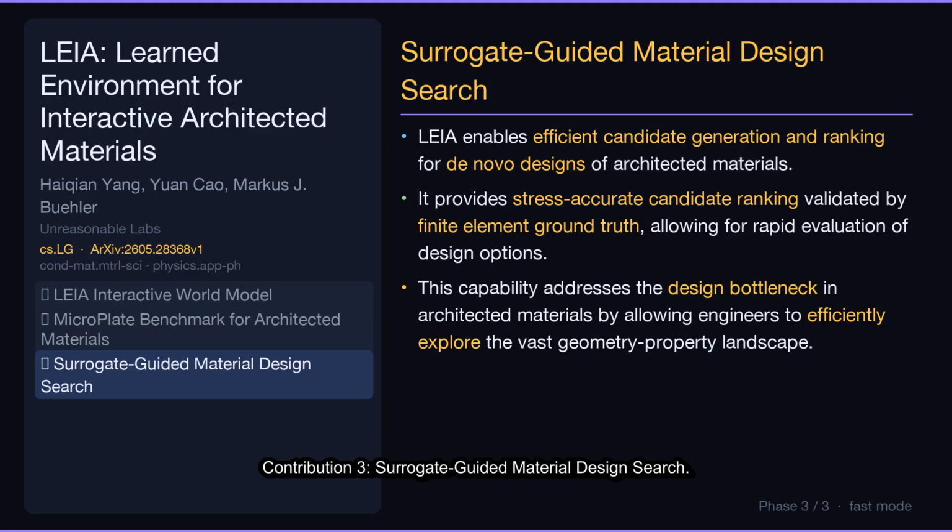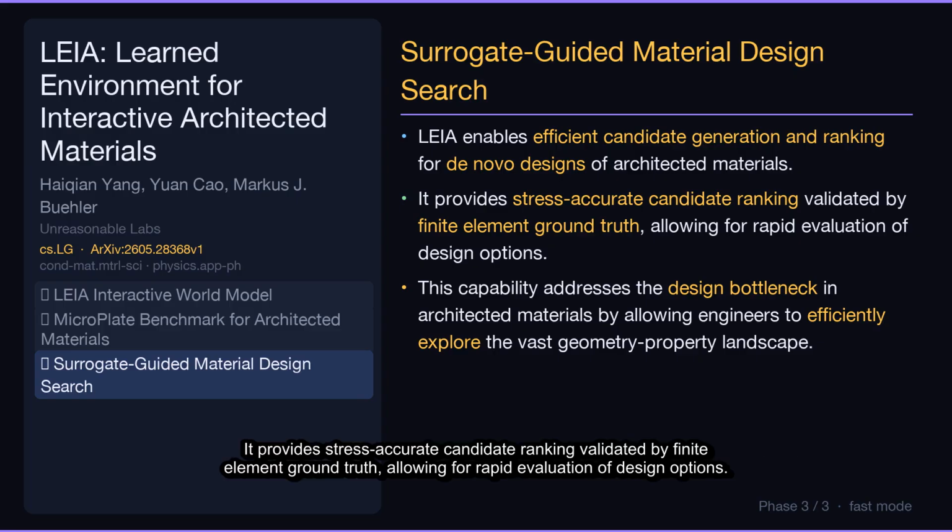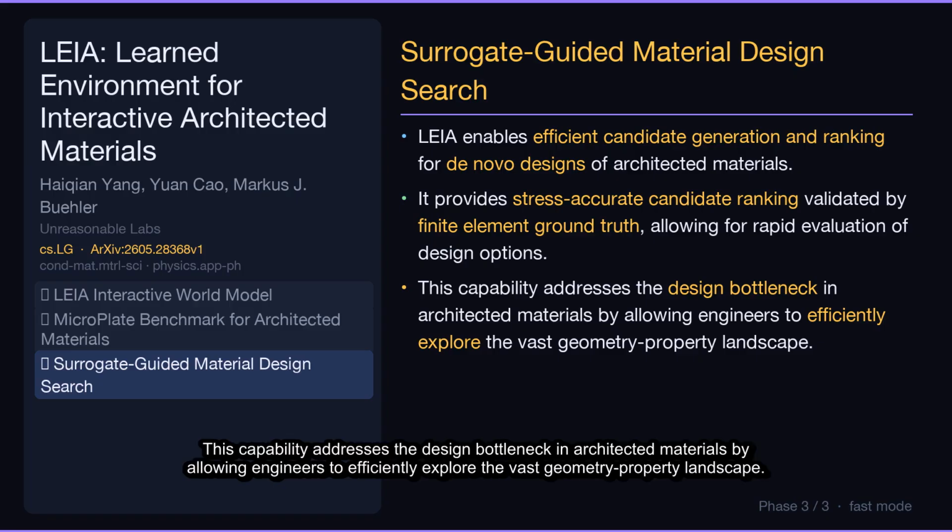Contribution 3. Surrogate-Guided Material Design Search. LEIA enables efficient candidate generation and ranking for de novo designs of architected materials. It provides stress-accurate candidate ranking validated by finite element ground truth, allowing for rapid evaluation of design options. This capability addresses the design bottleneck in architected materials by allowing engineers to efficiently explore the vast geometry property landscape.